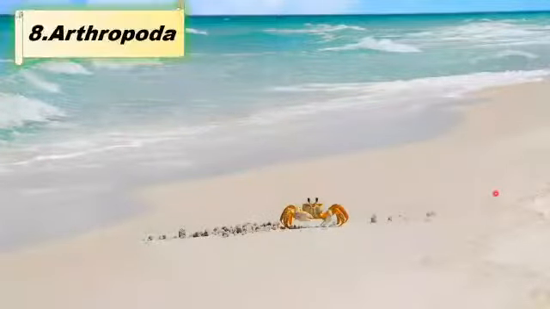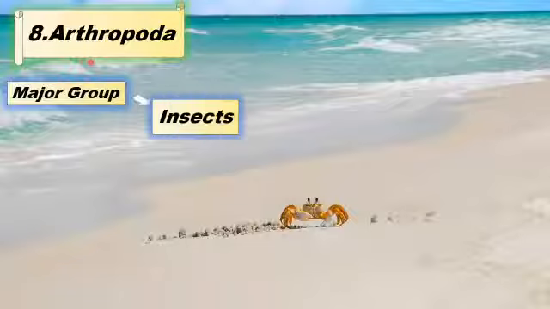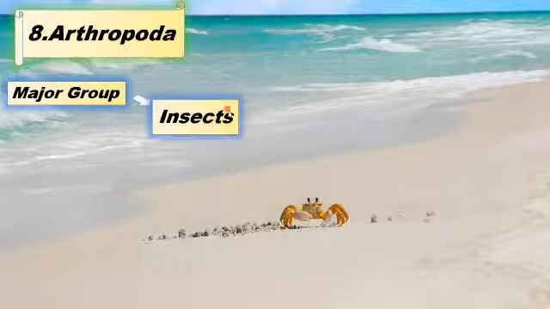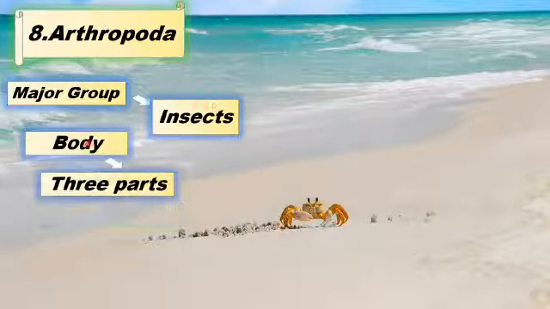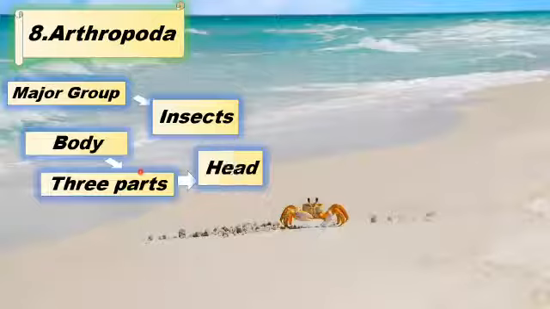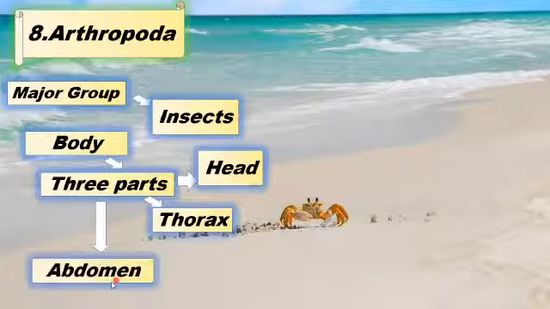And now we are going to discuss our last phylum, that is the phylum Arthropoda. The phylum Arthropoda includes the major group of the insects, meaning that it includes all types of animals like crabs, spiders, scorpions, and different types of insects. Its body is divided into three parts. The first part is known as the head. The second part is known as the thorax, and the third part is known as the abdomen. So the thorax is present between the head and the abdomen.